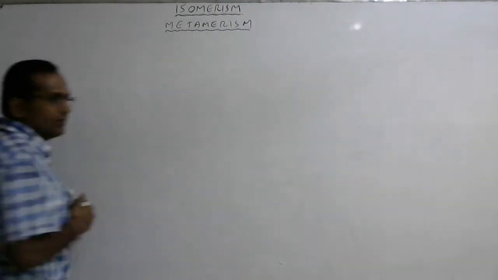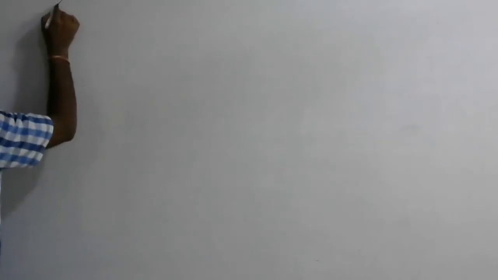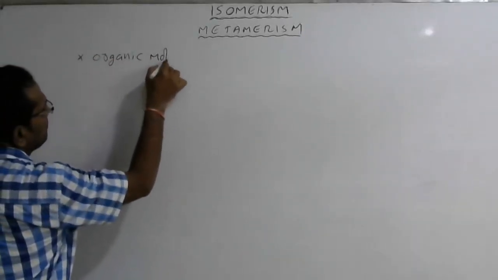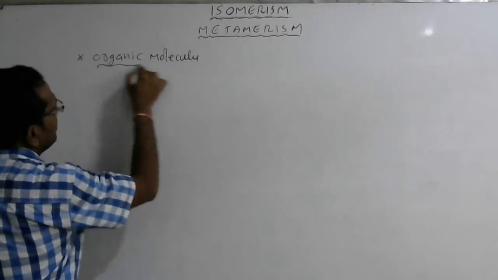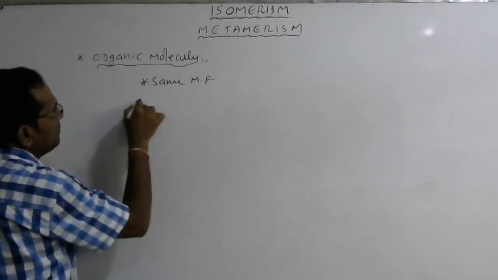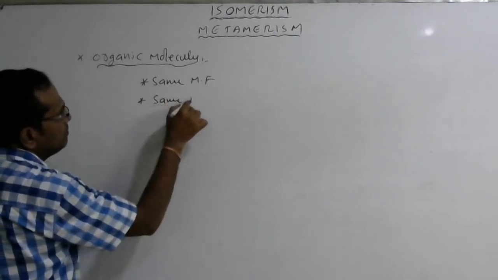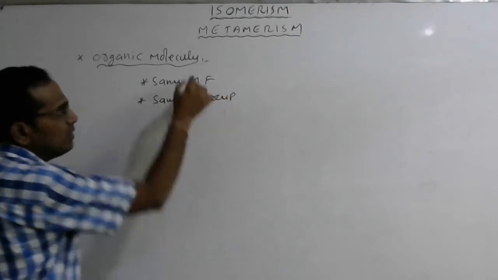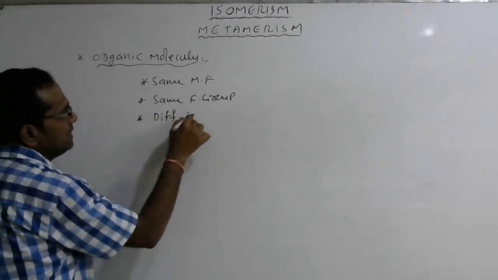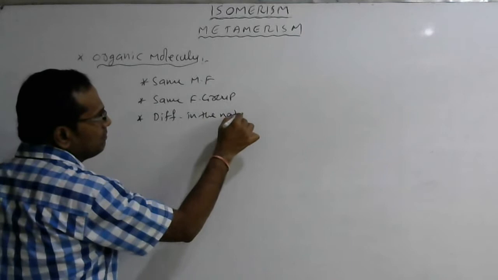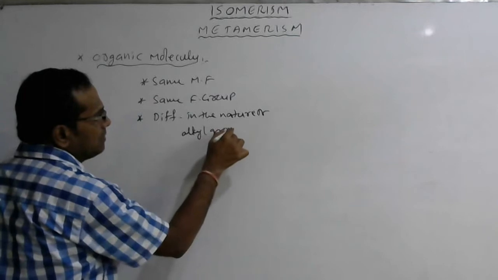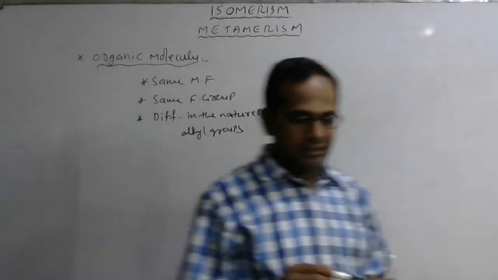What is metamerism, or what are metamers? Listen to me. The organic molecules with same molecular formula and same functional group, but differ in the nature of alkyl groups are called metamers, and the phenomenon is said to be metamerism.